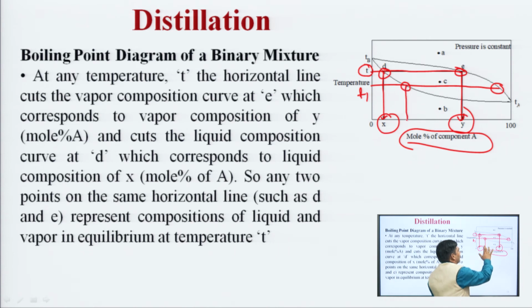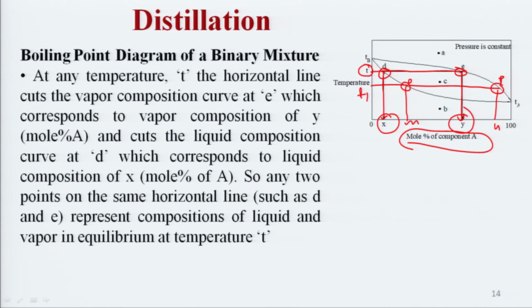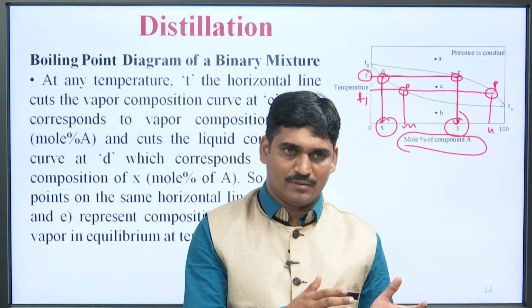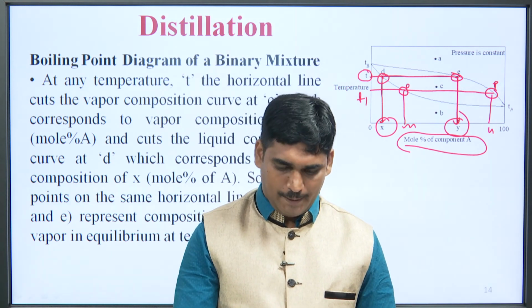From here also you can draw perpendicular lines like this, giving M, N, O and P. In this way, if we draw any horizontal line which cuts the liquid composition curve and vapor composition curve at two different points, and draw perpendiculars from there, like M and N, they correspond to the mole percentage of component A. Accordingly, we can determine the different compositions of component A as well as component B.